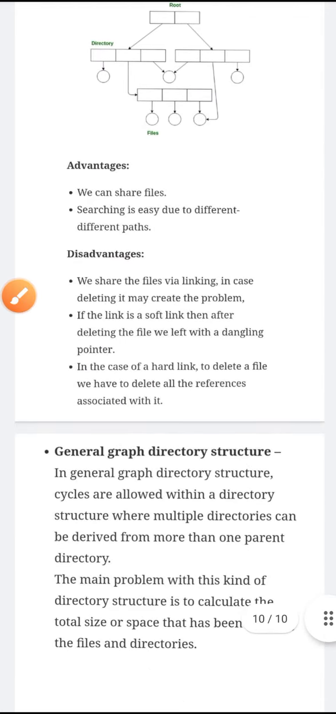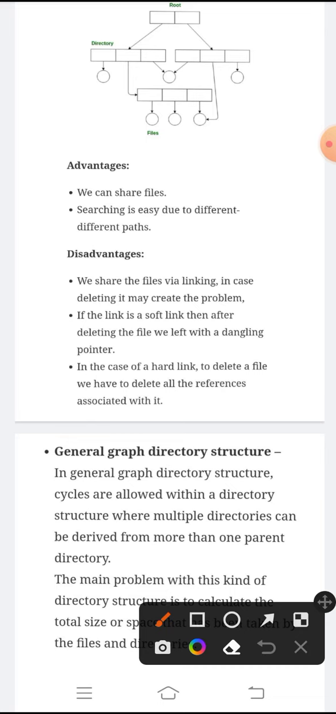Coming to advantages, the most important advantage is to share files, and searching is almost easy because we are mentioning paths. For searching, we have to maintain some linking. It may be a soft link or maybe a hard link. But searching is easy, but deleting any file may cause some problem.